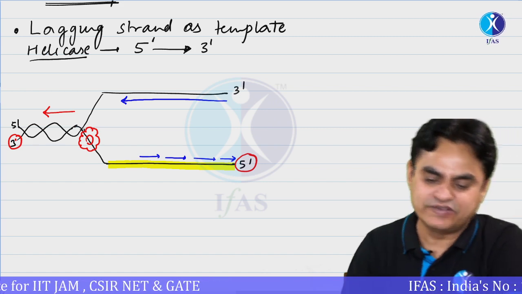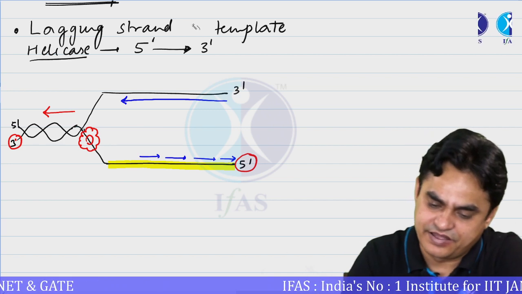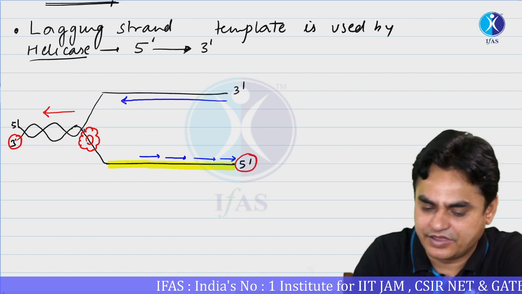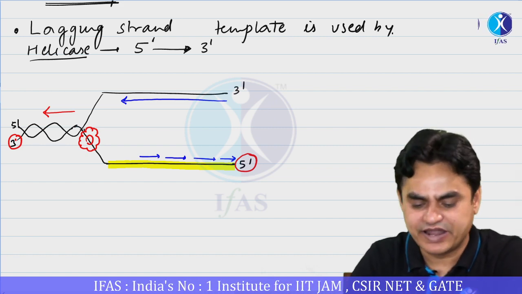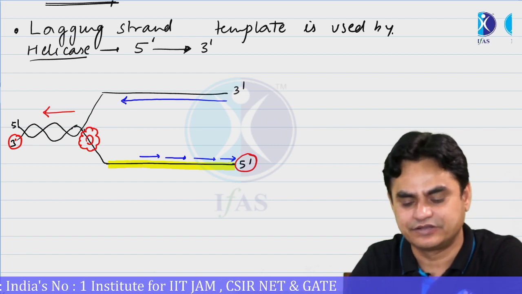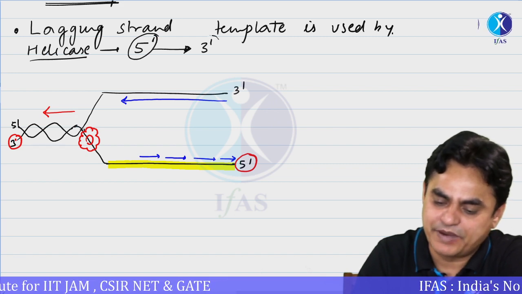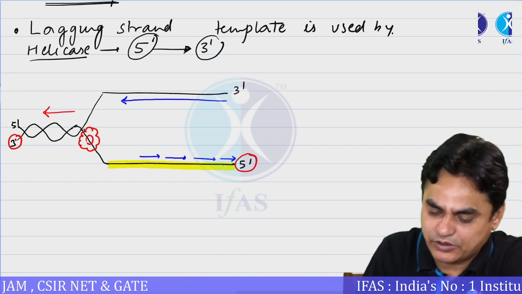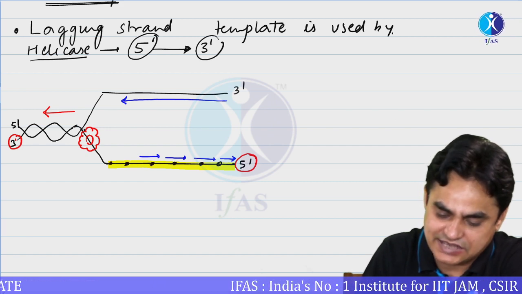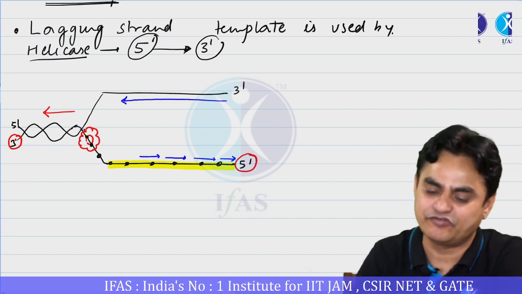So more rapidly, what we say is that when the lagging strand template is used by helicase, it moves in a direction from 5' to 3'. Is it clear? So the majority of helicases migrate in a 5' to 3' direction, because they use the strand which is the template for the lagging strand. If they are using this as a riding strand for movement, then they will migrate in a 5' to 3' direction.